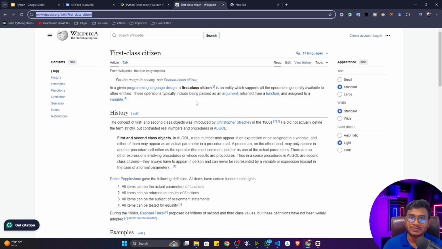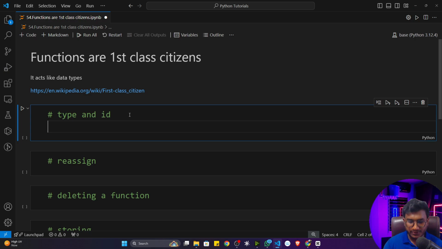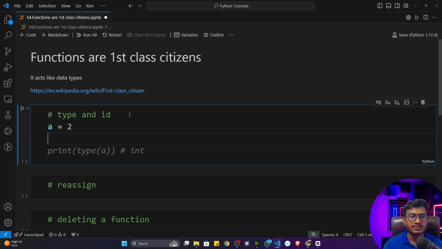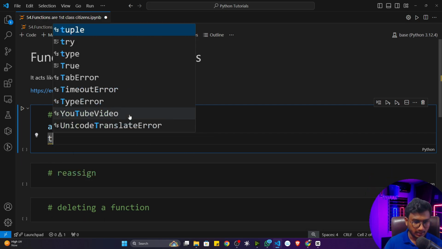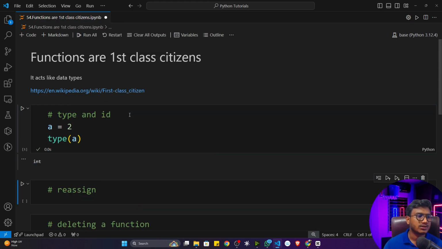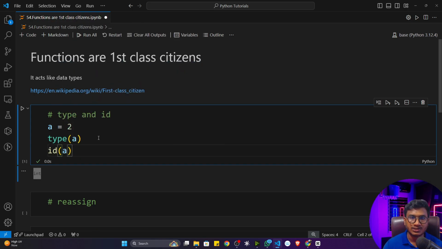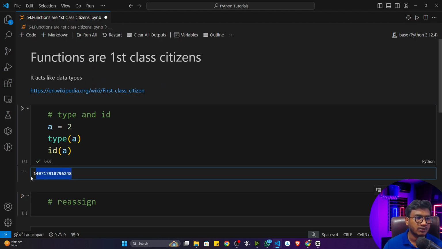So let me show you some examples. I think then this concept will be more clear. As of now we saw different data types. Let's say if I write a is equal to 2, this is my integer data type. Now I can check the type of this data. I'll just use the type function, and inside that if I pass a, it will tell me it's integer type data. You can also check the ID, like the memory location it is occupying.